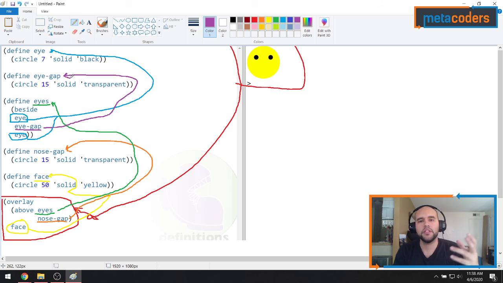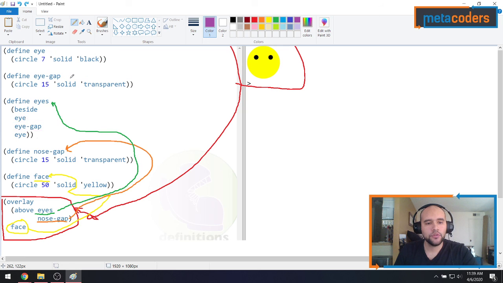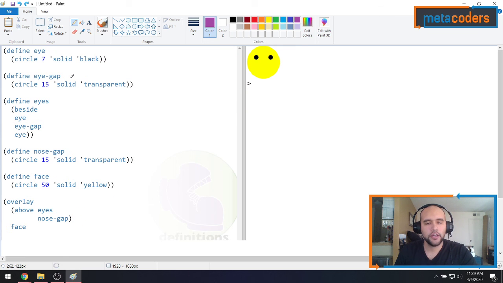So the purpose of the exercise was to understand how code flows, how the computer reads it, and how it makes something. In this case, it makes a simple smiley face without a smile by using this code. So now I want you guys to go to the website that I'll put in the assignment and type this code up and see if you can change the colors of the eyes or the face, if you can add a smile, if you can add a nose, if you can make the eyes bigger or the face bigger. So just go ahead and practice by changing the code and seeing what works.